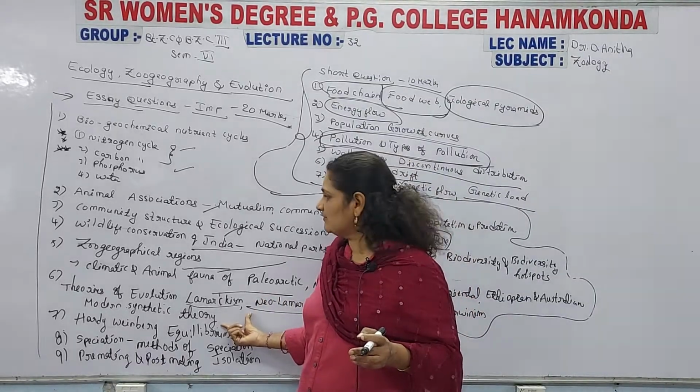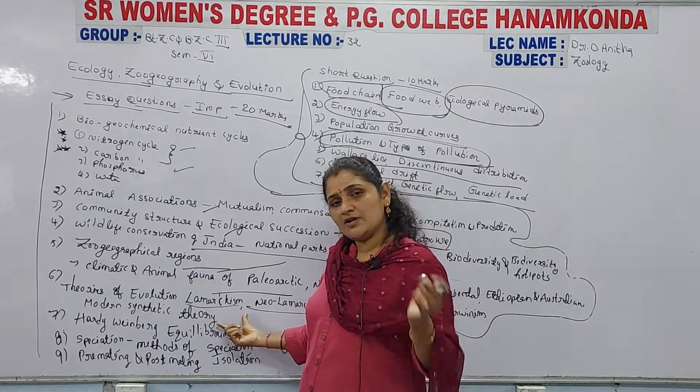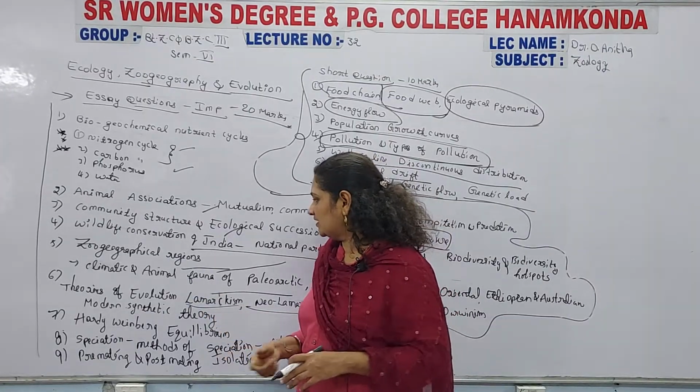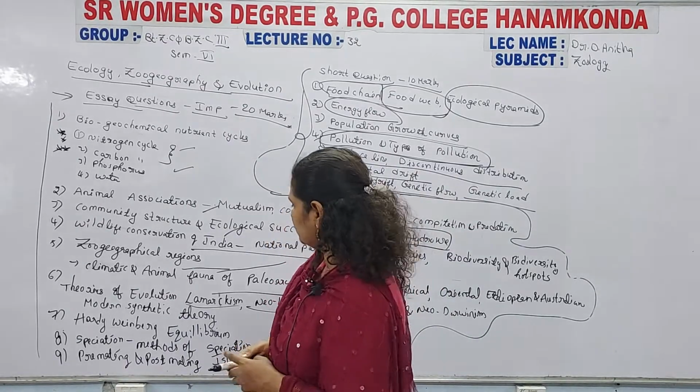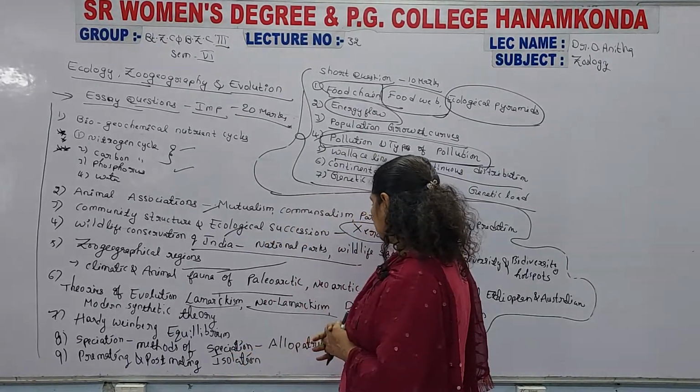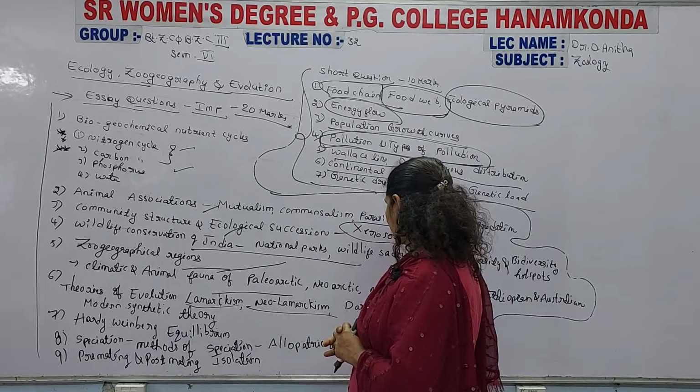The answer is the same for theories of evolution, the modern synthetic theory and the Hardy-Weinberg equilibrium. After that comes speciation, and the methods of speciation, that is allopatric and sympatric speciation.